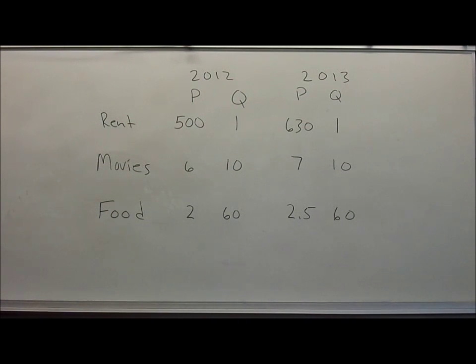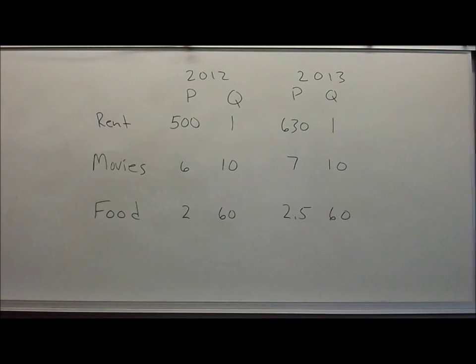And we've got prices for 2 different years. So we've got the prices for 2012, and we've got the prices for 2013. We've also got the quantity that's being consumed in 2012 and 2013. With that information, we can come up with the cost of the bundle.